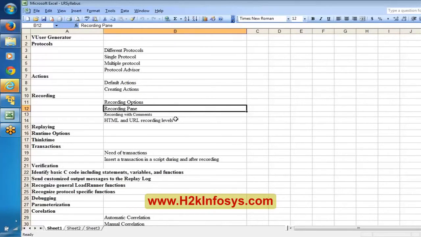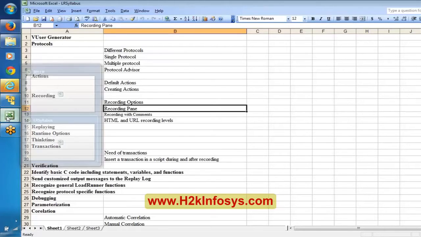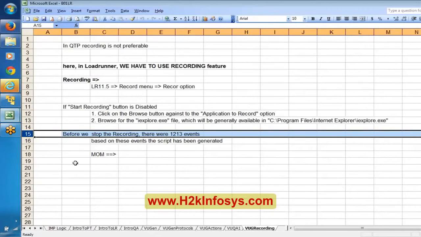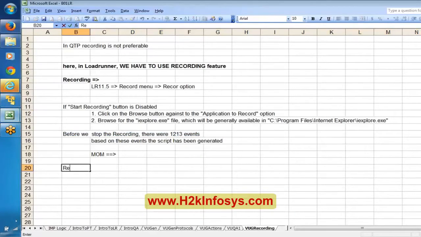That kind of facility is given in the recording pane. Apart from those two options, there are other options: you can stop the recording, you can pause the recording. I think we even stopped the recording from the recording pane only, right?